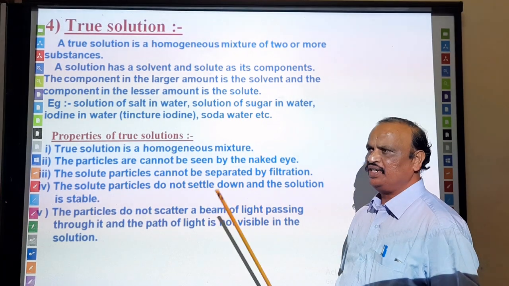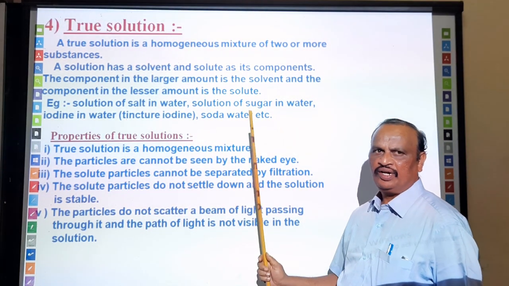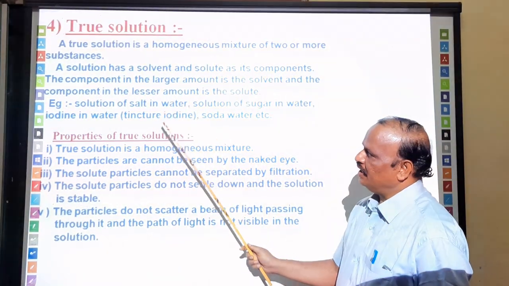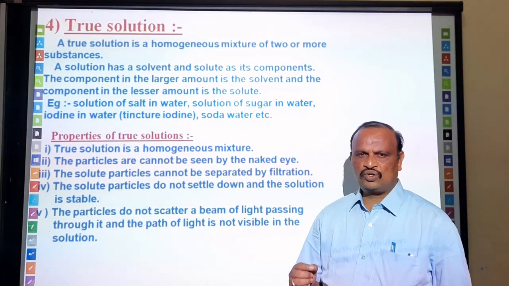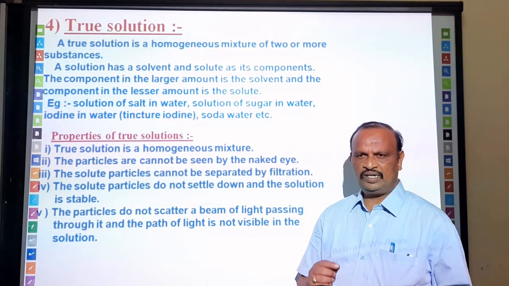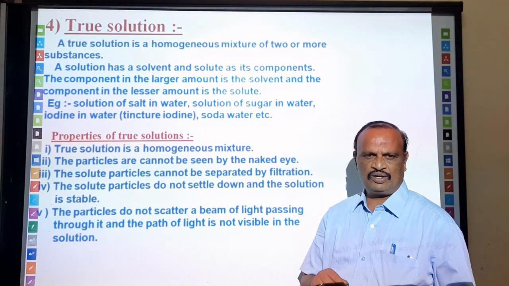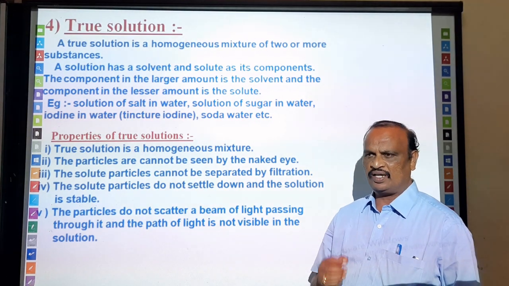We have already seen that in a homogeneous mixture the components cannot be distinguished. Examples are salt solution, sugar solution and tincture of iodine. When you add sugar to water to prepare a solution, you cannot distinguish between the sugar particles and the water.